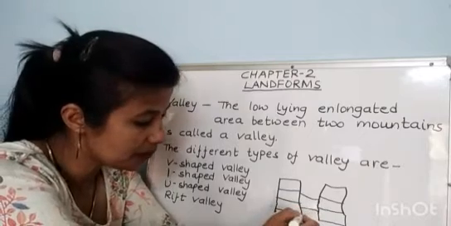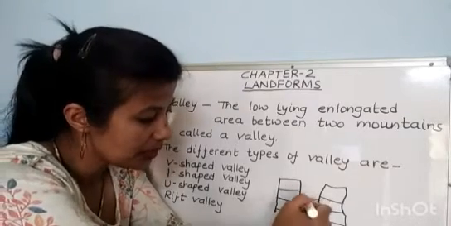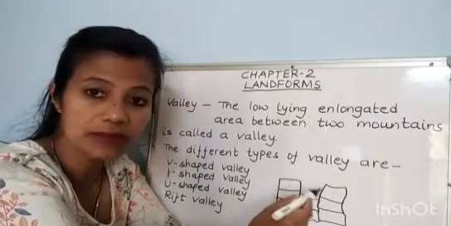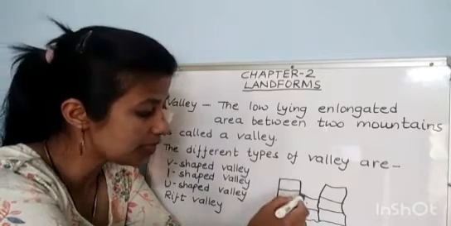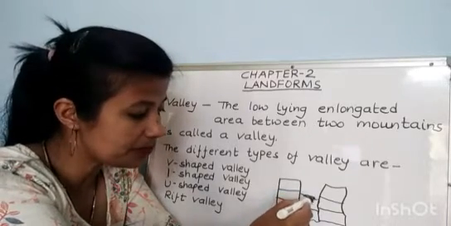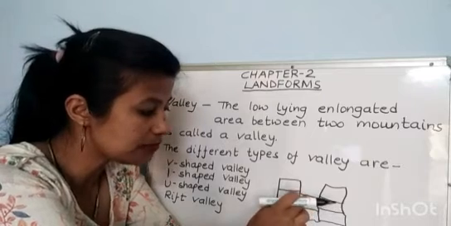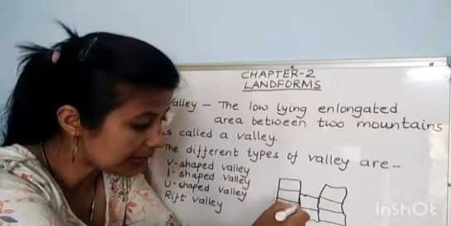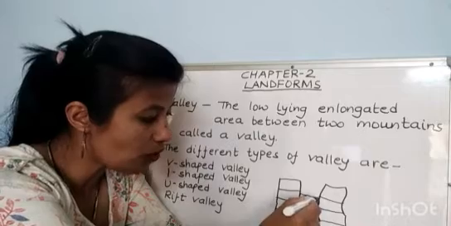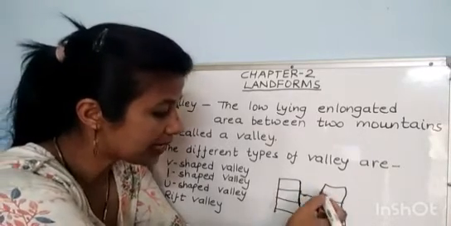This is Block Mountain. These are Block Mountains. This is Rift Valley and this is what? This is fault or cracks.